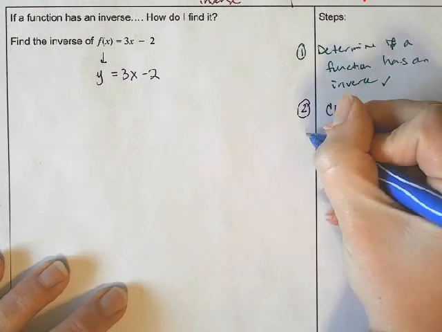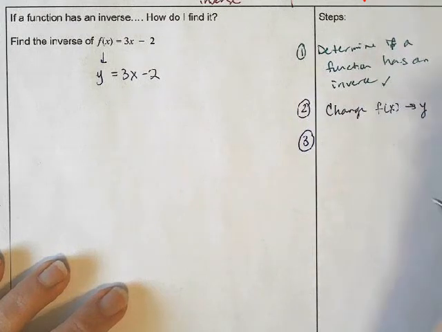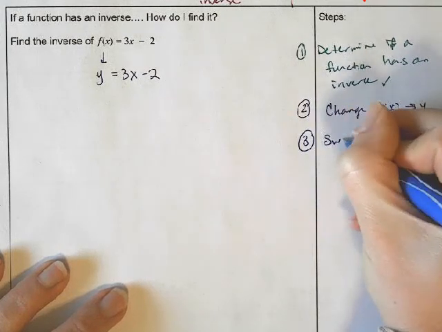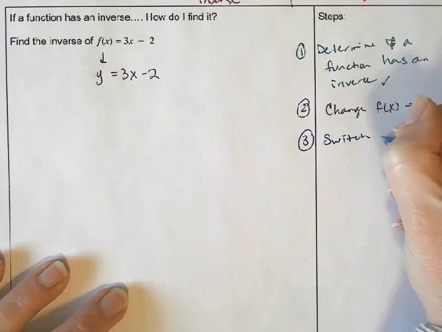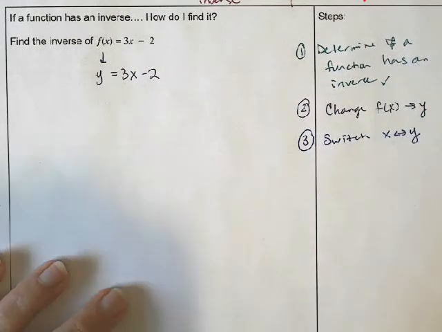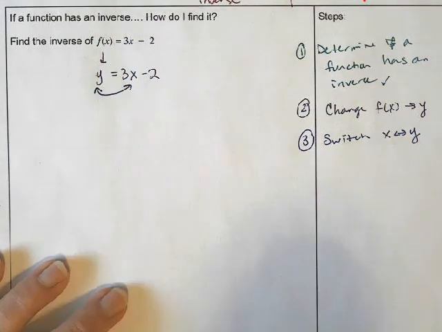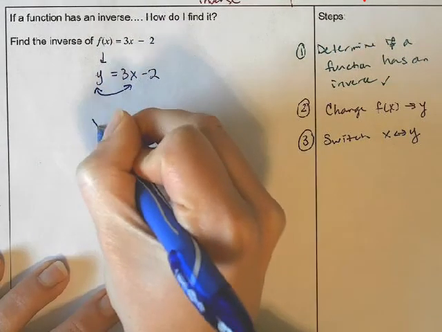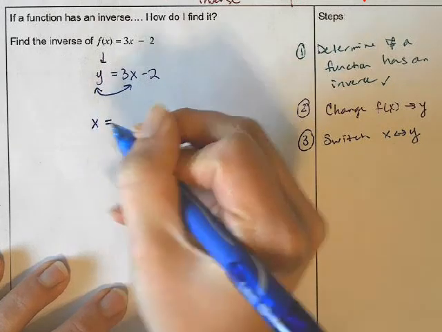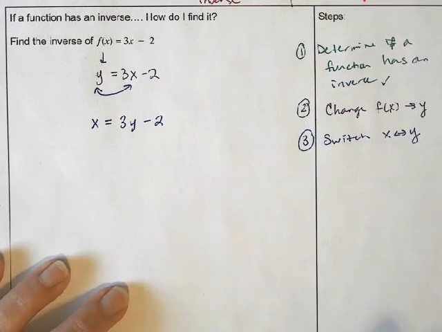When you deal with inverse functions, the domain and range are going to switch. So I'm going to switch the x and the y in my equation, literally just picking up the x and the y and changing their location. My new equation is x equals 3y minus 2.